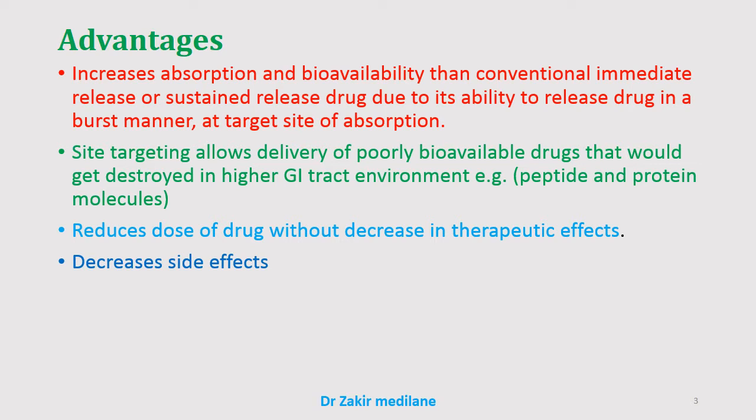Now for the next point, number two, site targeting, means wherever we are targeting. For example, a person suffering from one ailment, that particular ailment can be cured by targeting with this type of drug delivery system. It is just acting like nanoparticles. In nanoparticles also, we are directly targeting the drug to that particular site.